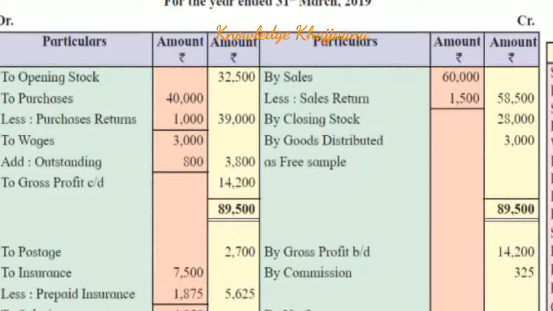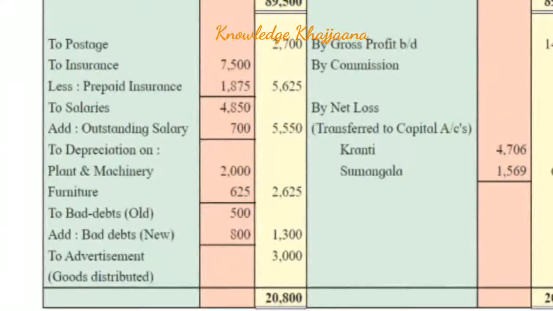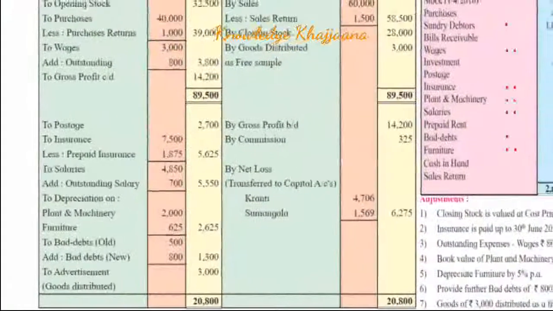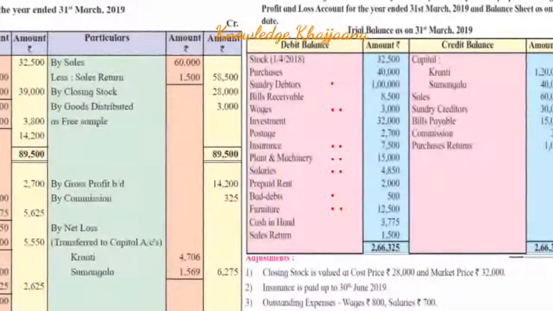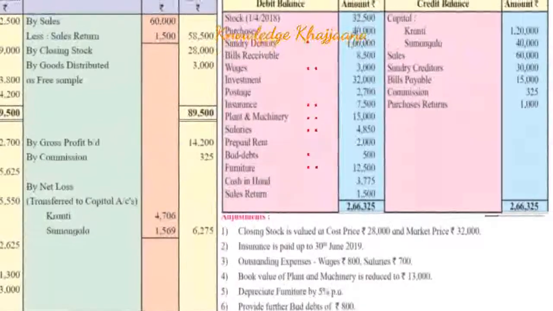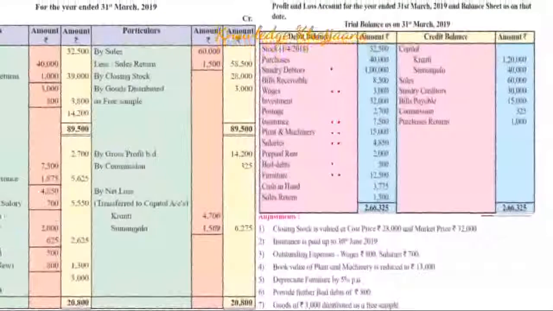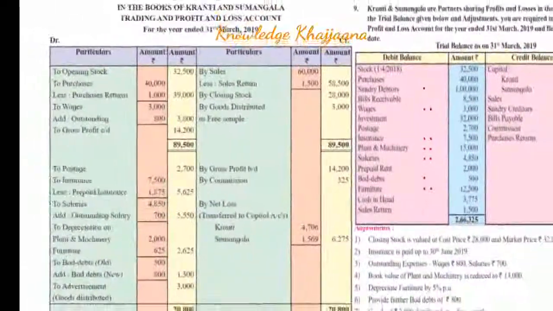So where is it recorded? It is recorded on the profit and loss account debit side as advertisement, goods distributed, amounting to rupees 3,000. So with this we have completed recording all the items given on the trading account debit side and credit side, and we have also recorded both effects of each transaction, because each transaction has two effects. With this we have completed recording all the items.